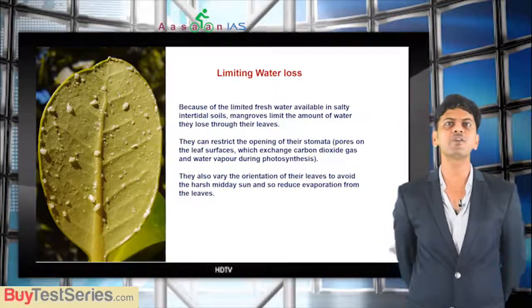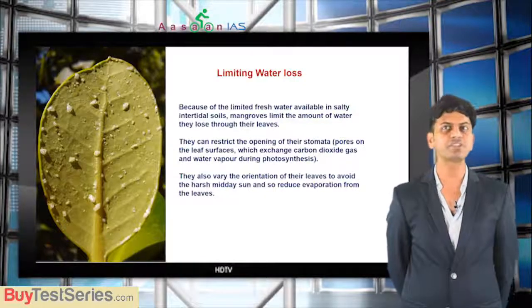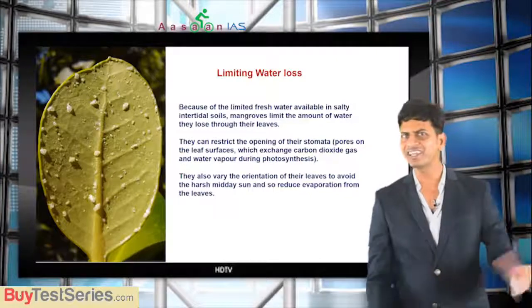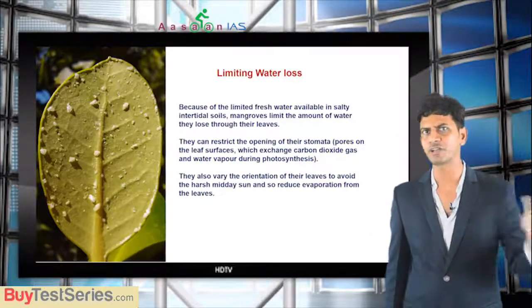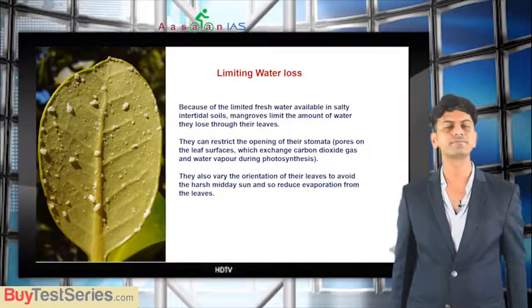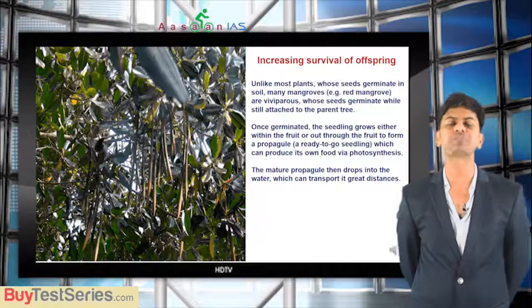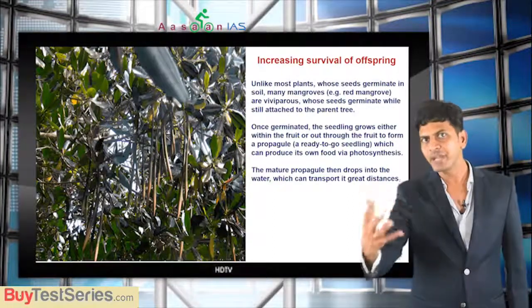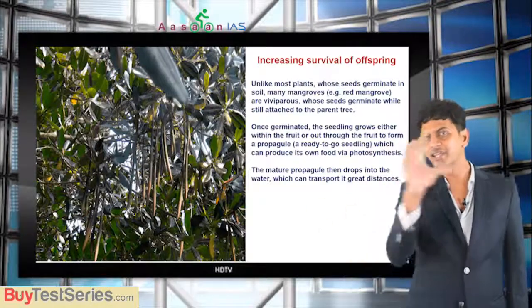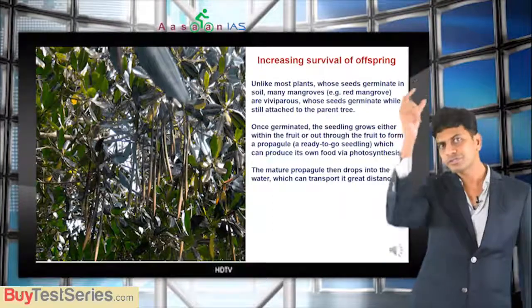They also vary the orientation of their leaves to avoid the harsh midday sun and so reduce evaporation from the leaves. Just like in deserts, these also have their own way of avoiding water loss. Got it? And finally, increasing survival of offspring. Generally in trees, seeds will fall down, then they germinate and become plants. But here, seeds germinate while still attached to the parent tree.